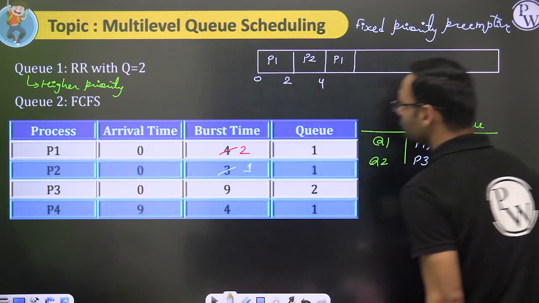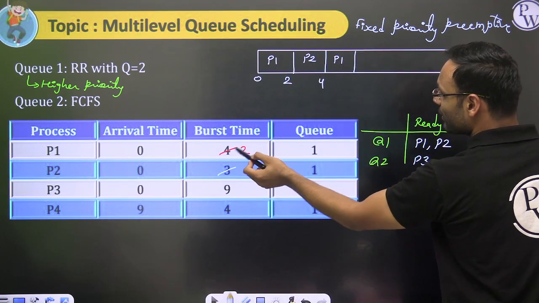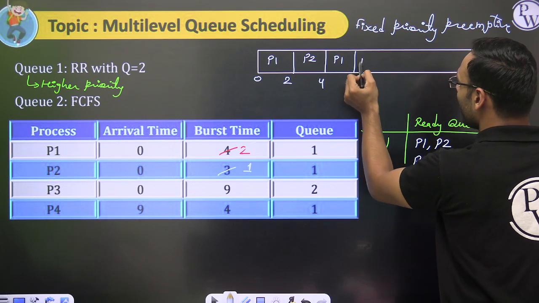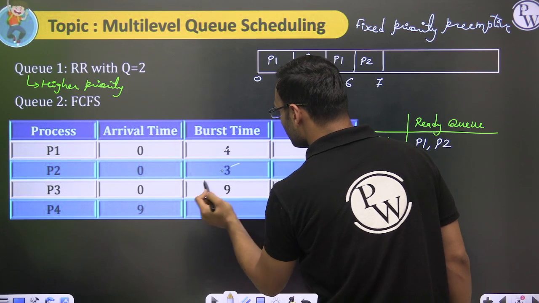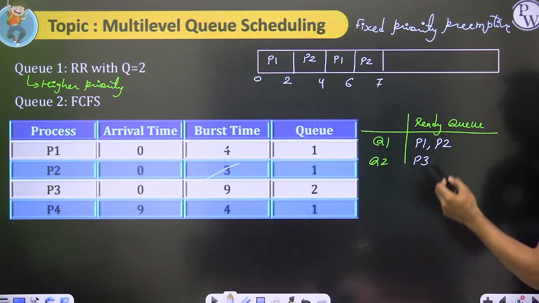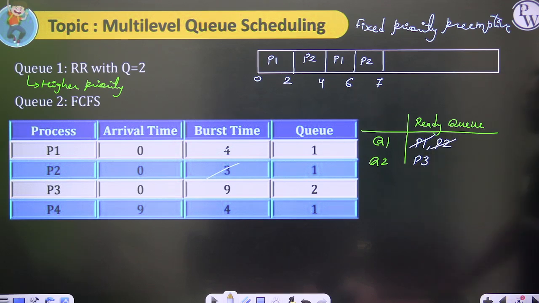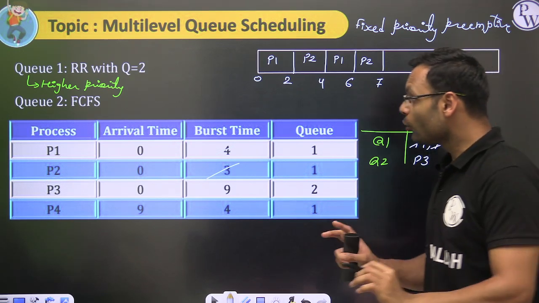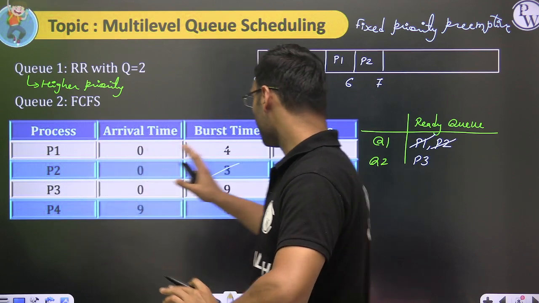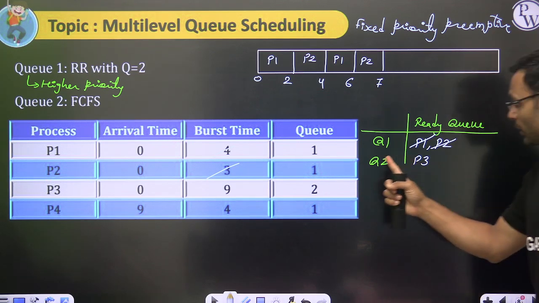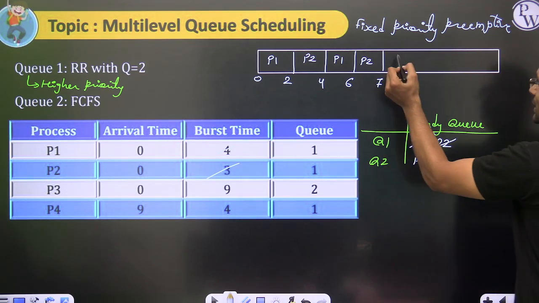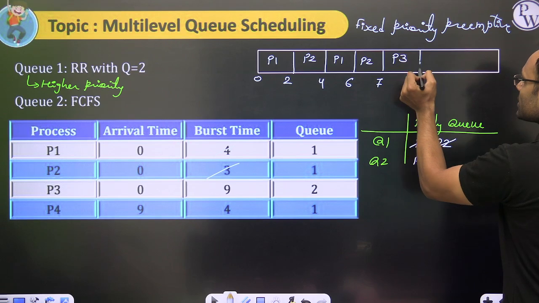P1 runs again 2 time unit, till 6, and P2 runs 1 time unit till 7. At 7 time unit, P1 and P2 are done. Now no process is there in queue number 1, so queue number 2 process P3 can get the chance.